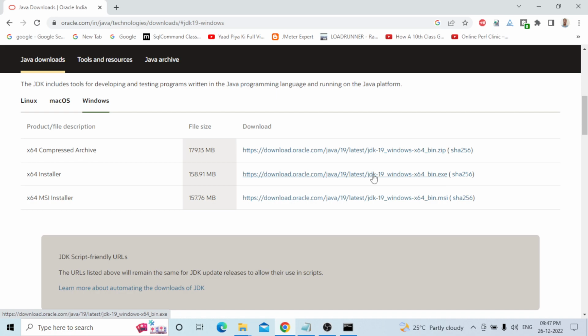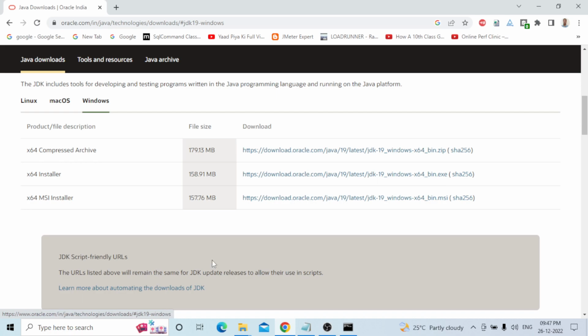Remember, you need to download only the exe. In the Java version you need to download only the exe. Just click and it will be downloaded. I have already downloaded it, so I am not downloading it again. Just click on it to download the file.